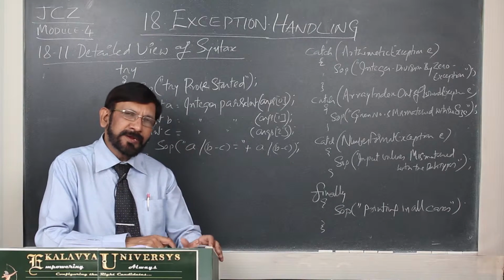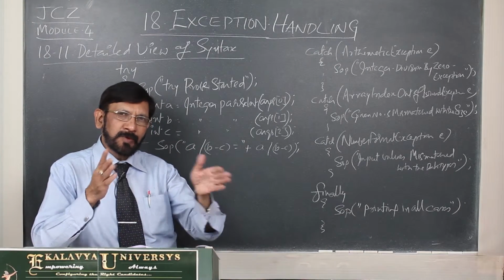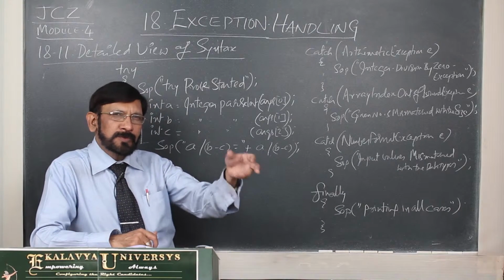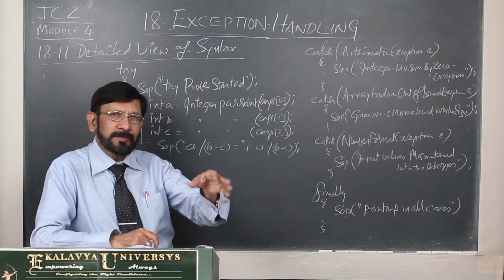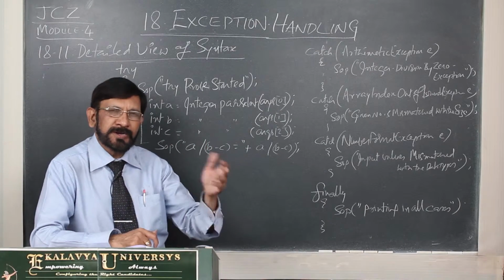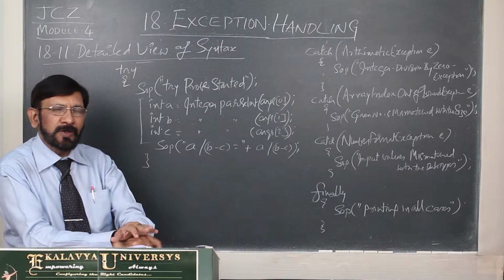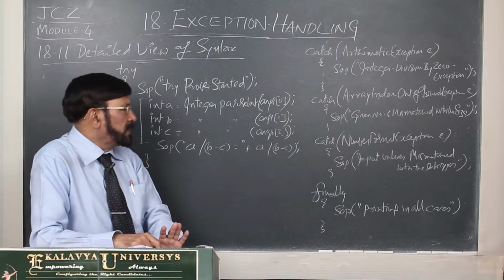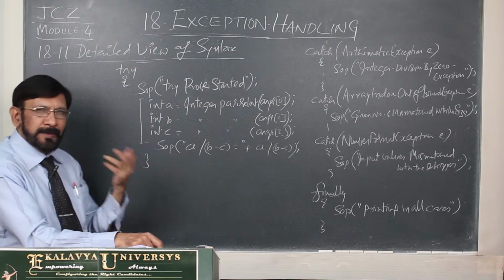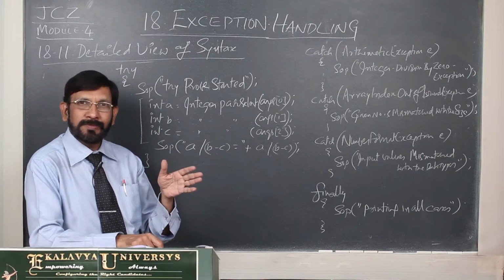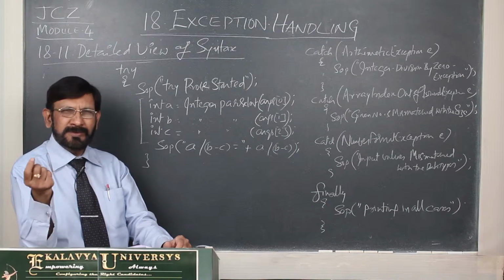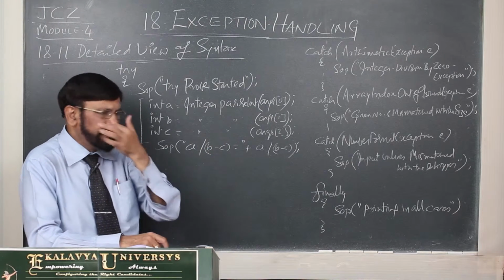Suppose you maintain an ambulance, what type of problems may come, which medicines, which first aid, which treatment is required, you have to put in the ambulance. In the same manner, being a programmer, you should know what type of problems are there. Once you get experience, you can easily know.